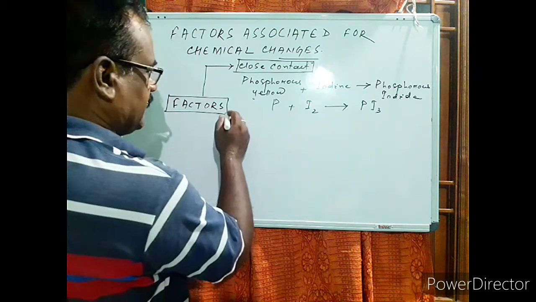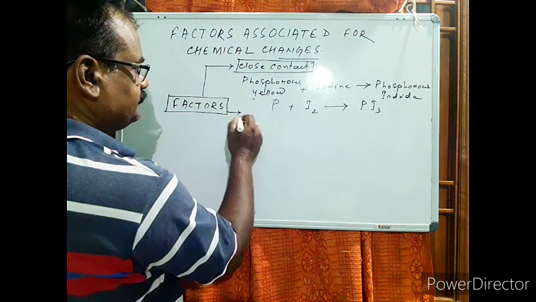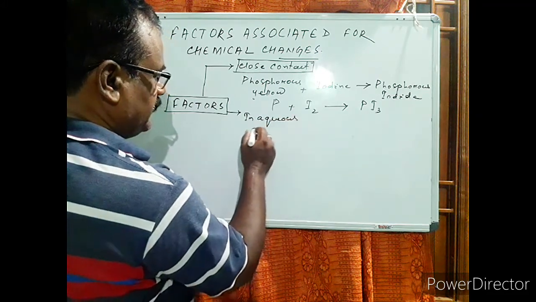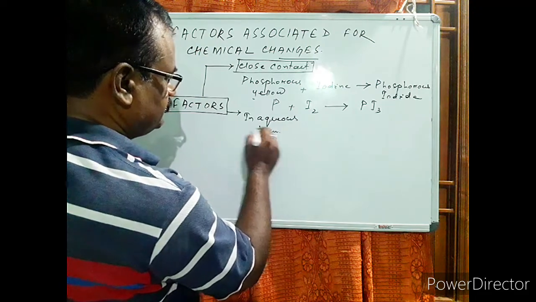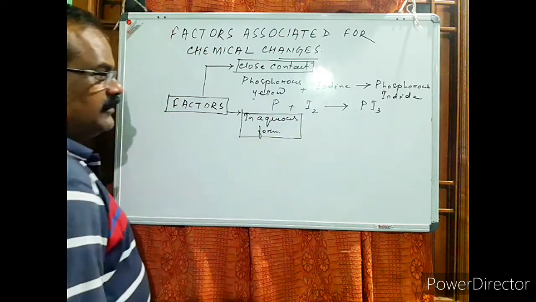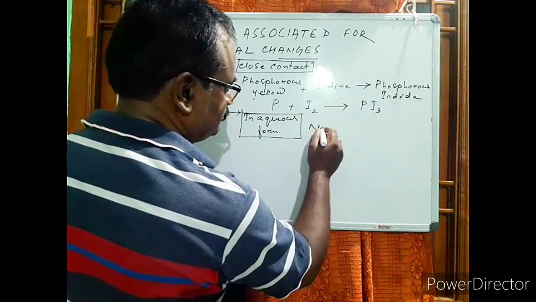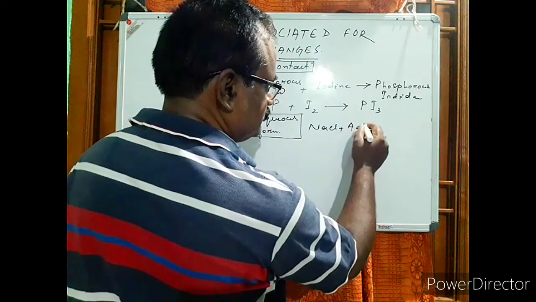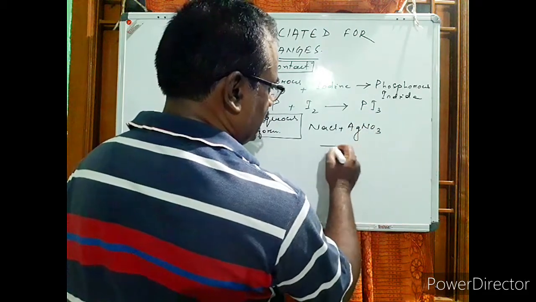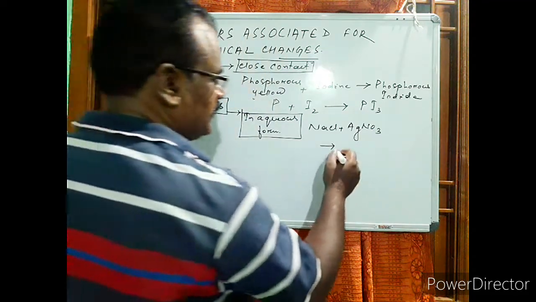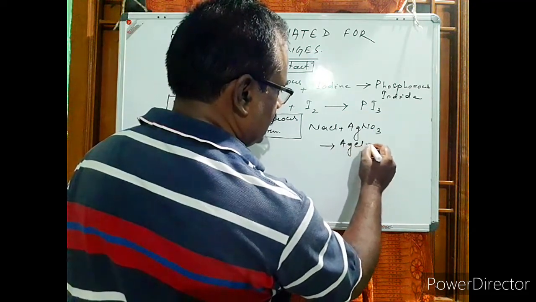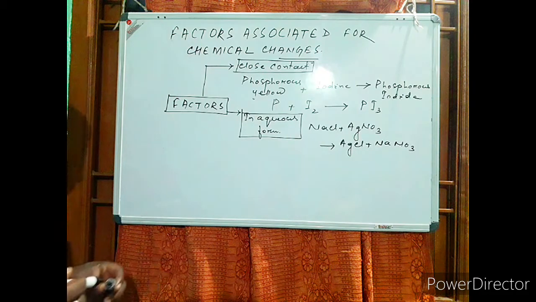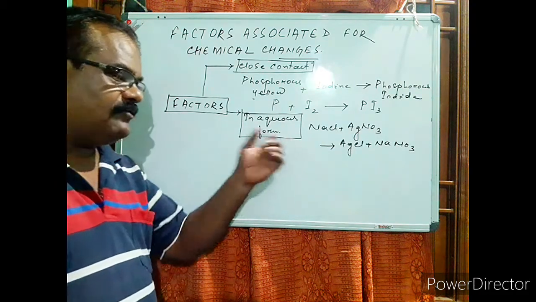Similarly, another example that we can take is in aqueous form. There are certain substances which should be in aqueous form, in solution form. For example, if we consider sodium chloride and silver nitrate, both are in the solution form. When they react with each other, there will be the formation of silver chloride and sodium nitrate. So this is an example where substances are in aqueous form.